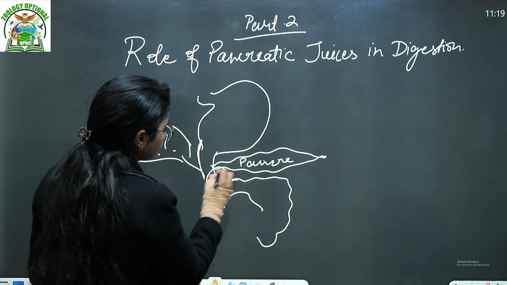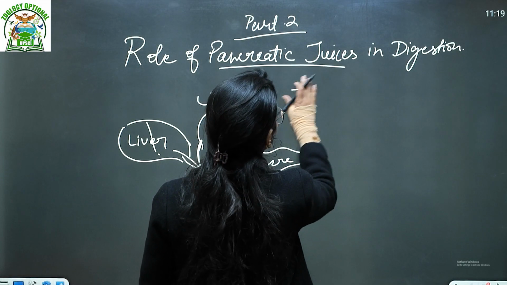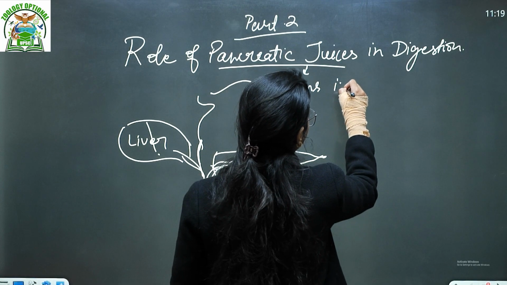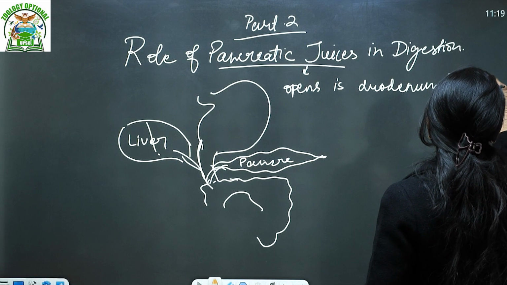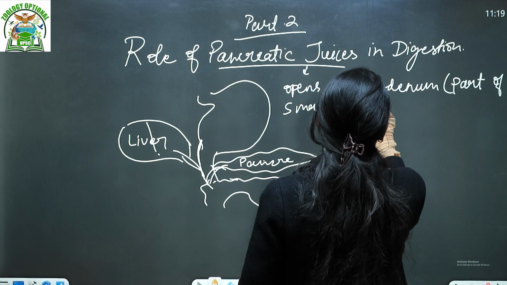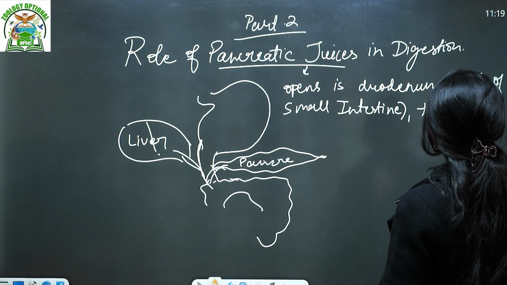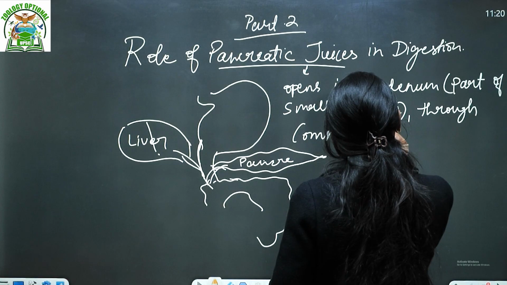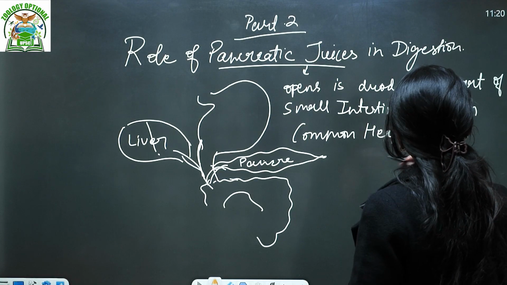The juices of both the liver and pancreas open into the duodenum, that is the part of the small intestine, through the common hepatopancreatic duct.